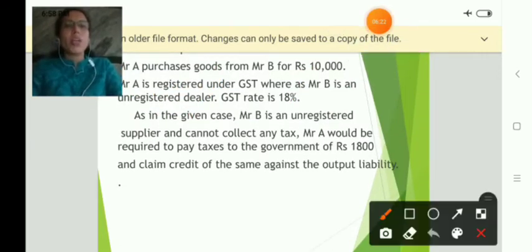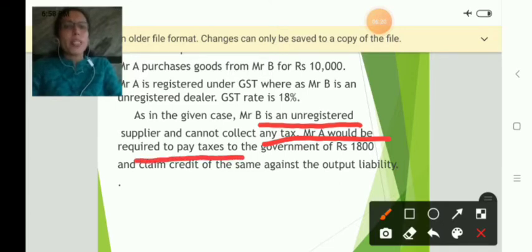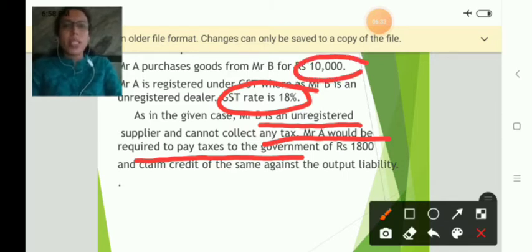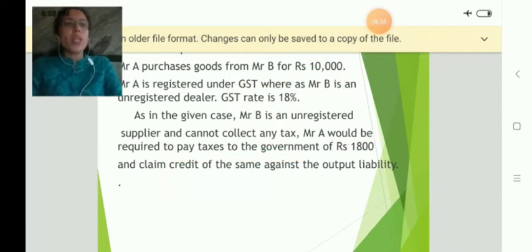I have taken one figure. As in the given case, Mr. B is an unregistered supplier and cannot collect any tax. Mr. A would be required to pay taxes to the government. The government tax rate is stated there as 18% and the worth of the goods supplied is 10,000. So the tax will be 1,800. It is very simple usually.